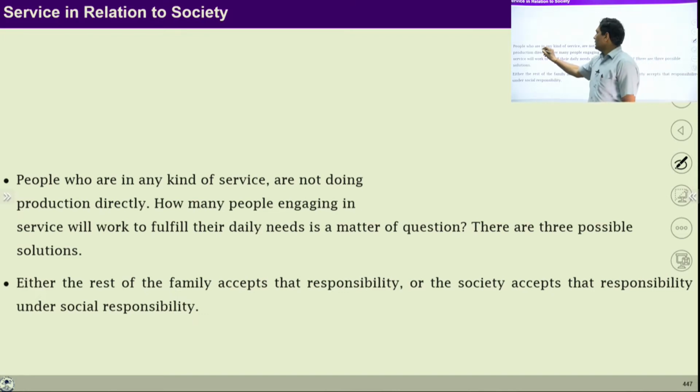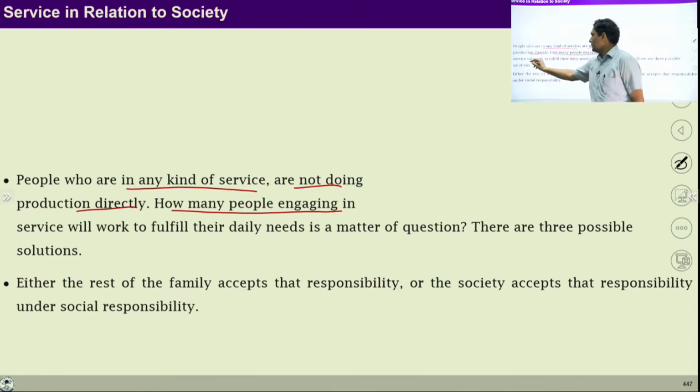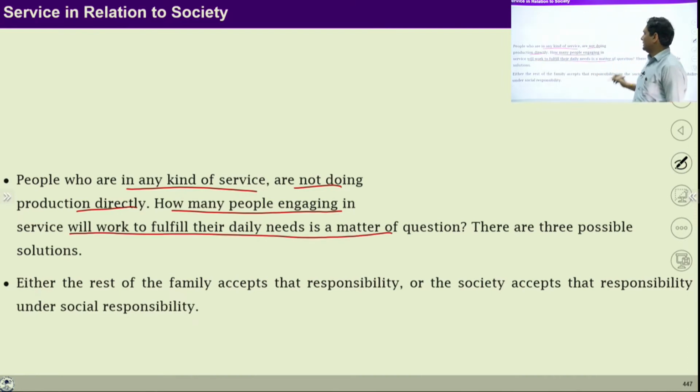Then people who are in any kind of service are not doing production directly. There are many kinds of work where people are giving services like maintenance, etc. They are not involved in the production process directly. So this is again a question: how will people engaged in service fulfill their daily needs? Because these kinds of people are not involved in any production process, how will they fulfill their needs? This is a matter of question.